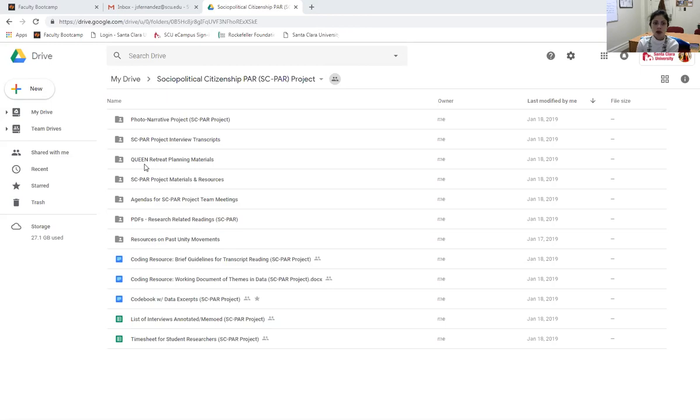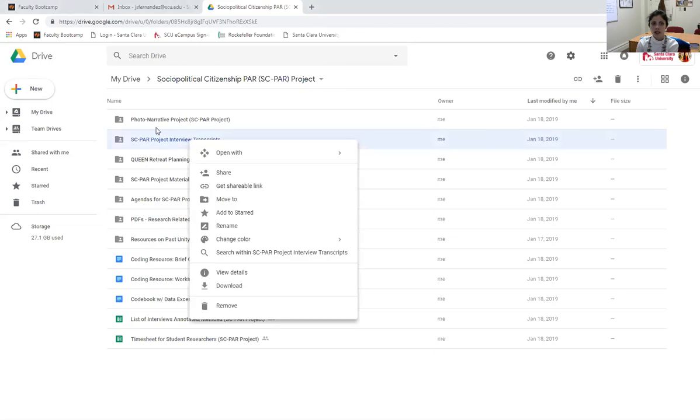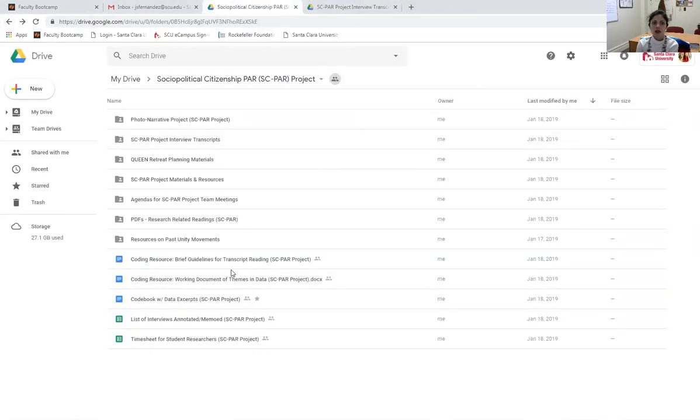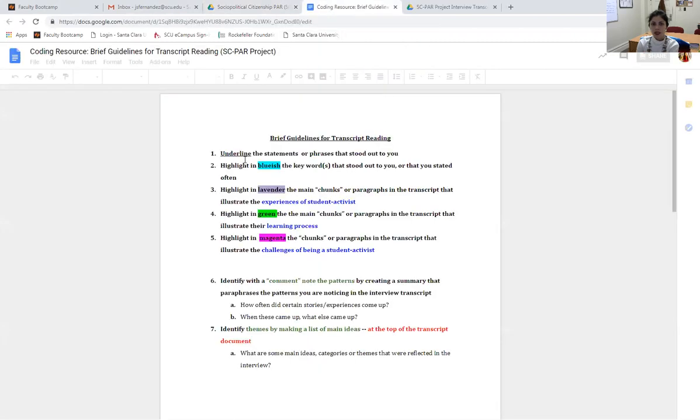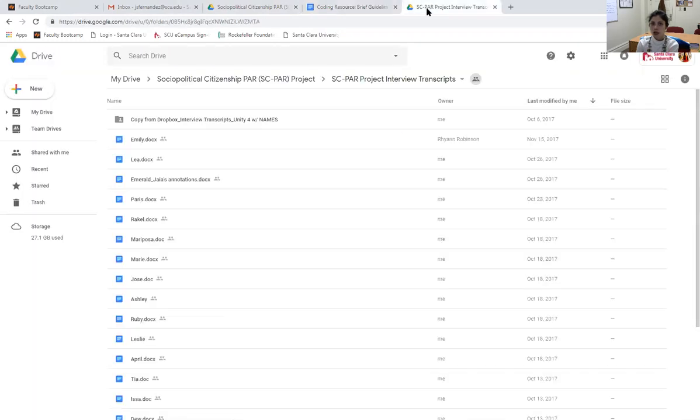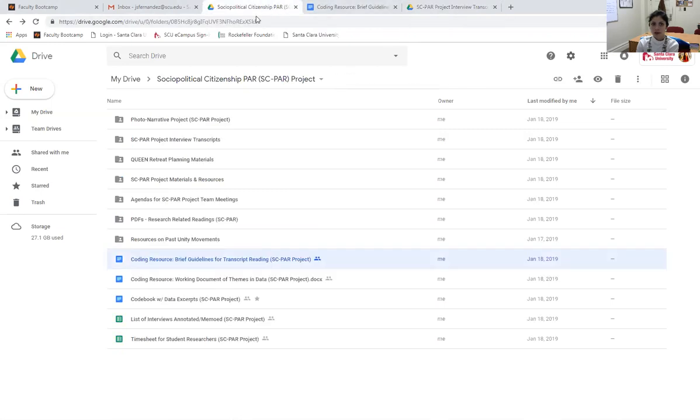The main folder that we're going to work on today is the CSPAR project interview transcript folder. I'll go ahead and open that folder now. I'll create a duplicate so that we can look at that folder as we're looking at other documents that are important for the coding process. The coding resource, brief guidelines for transcript reading document, this one here, is an important document because it contains the guidelines and the instructions for how you should be coding the interview transcripts.